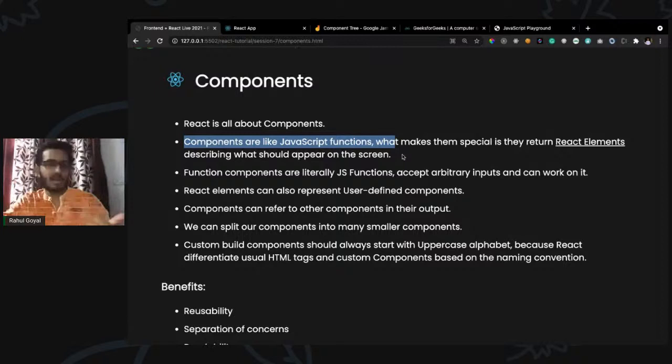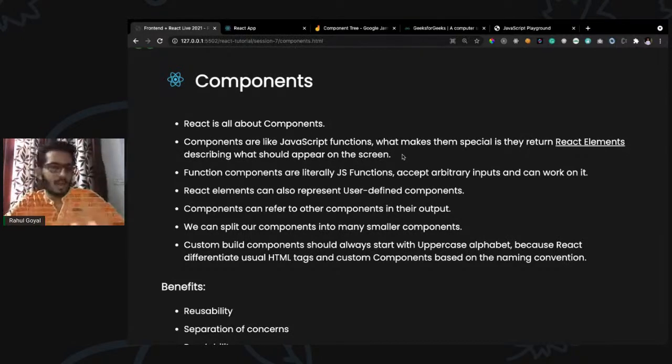In yesterday's session, we talked about React elements. Okay. So elements and components are different things. Components are made up of one or multiple React elements. Basically, in components, we just write our core logic. We just define the desired state, and in the end, it is all up to React how it is rendered in an optimized way.